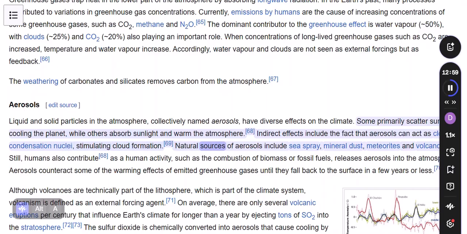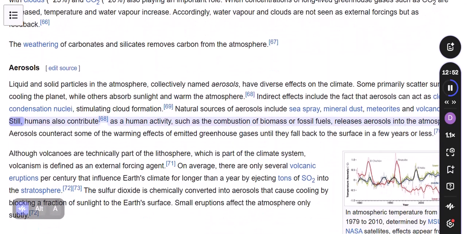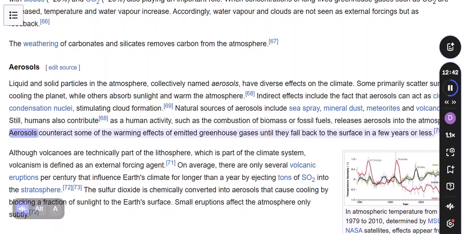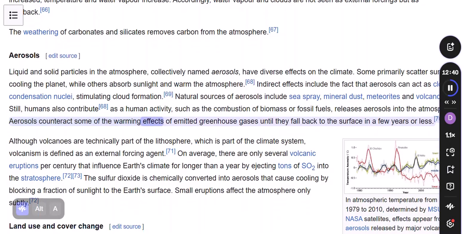Natural sources of aerosols include sea spray, mineral dust, meteorites, and volcanoes. Still, humans also contribute, as human activity, such as the combustion of biomass or fossil fuels, releases aerosols into the atmosphere. Aerosols counteract some of the warming effects of emitted greenhouse gases until they fall back to the surface in a few years or less.